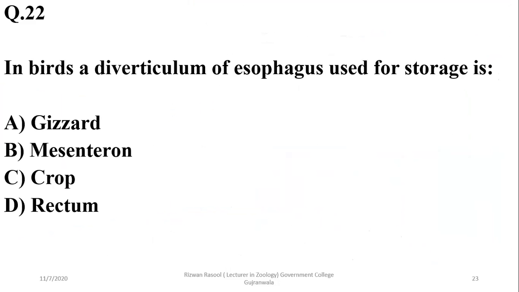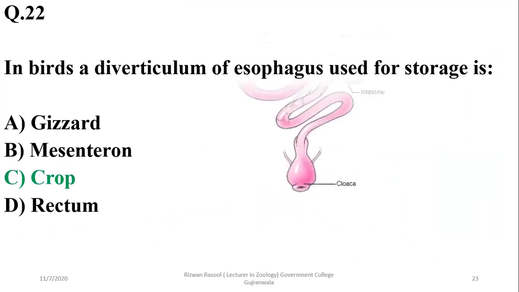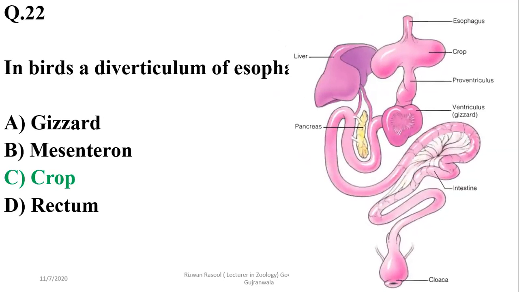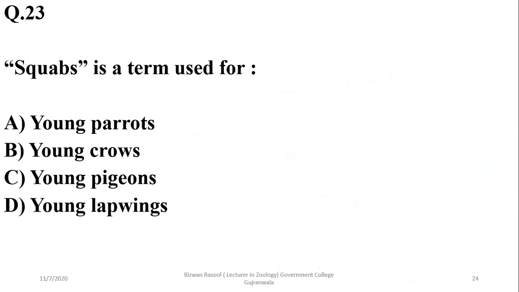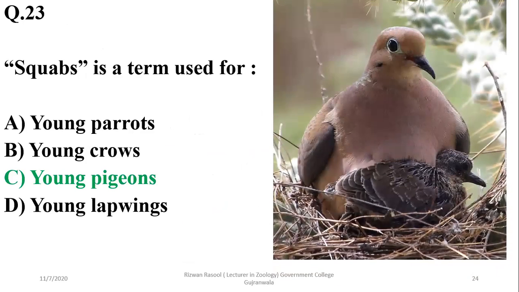In birds, a diverticulum of the esophagus used for storage is the crop. As you can see over here, the esophagus is forming a diverticulum projection which is used for the storage of food, and it is known as crop. Squabs is a term used for young pigeons. So right option is Charlie. Young pigeons are also known as squabs.